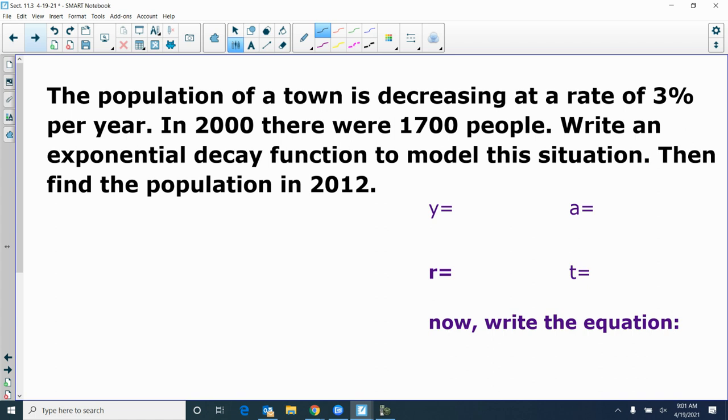Yo, how many people are in this town? He's trying to find the calculator. I'm trying to find 12 years.